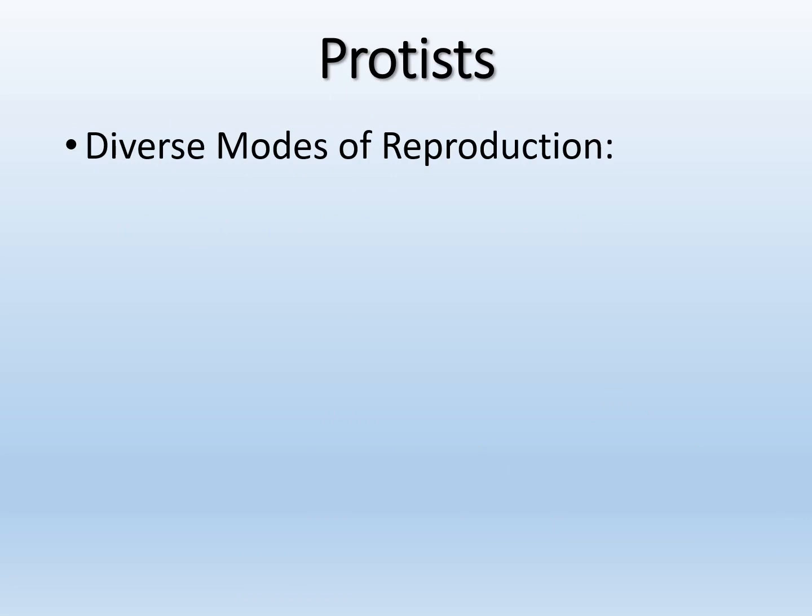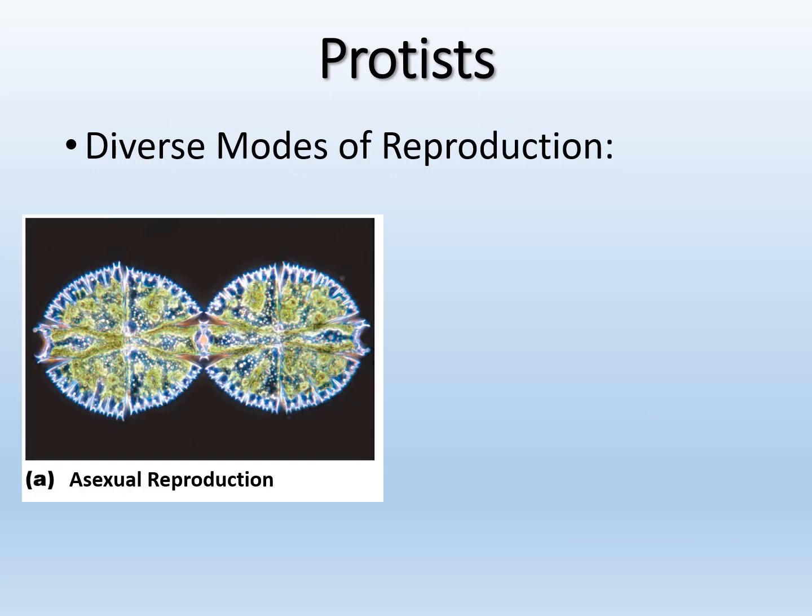So protists also have a diverse mode of reproduction. So they can undergo various types of reproduction. So asexual reproduction means essentially binary fission, which is what we talked about with prokaryotes. So asexual reproduction, you're just going to make a clone of yourself, essentially, right?